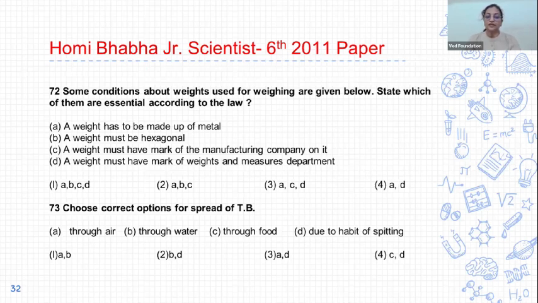Next, 73. Choose the correct option for the spread of TB. A, through air; B, through water; C, through food; and D, due to the habit of spitting.